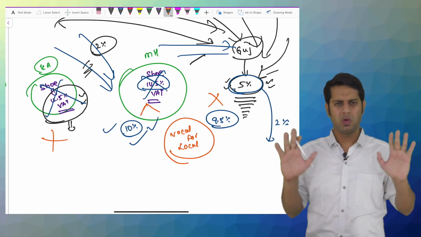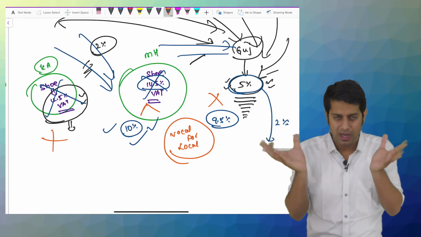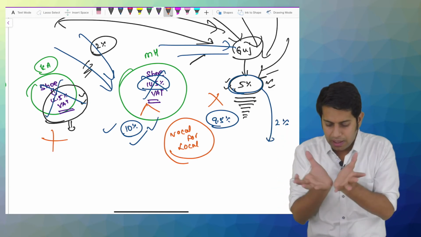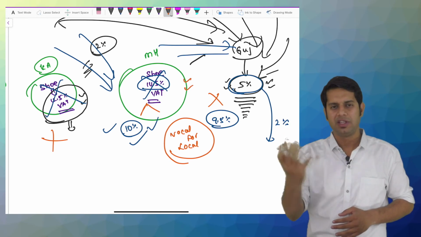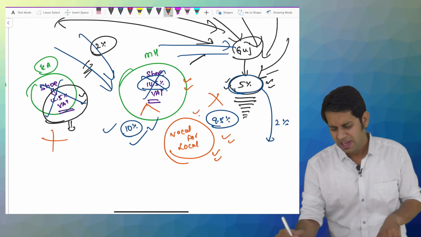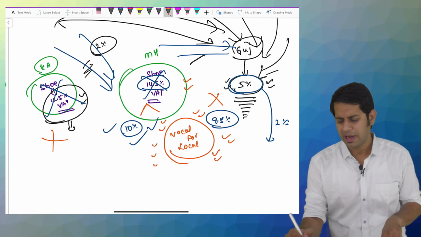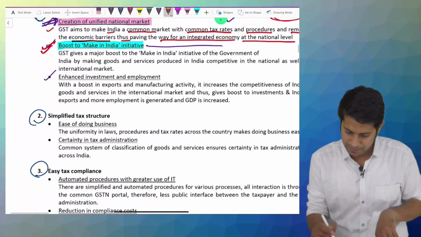Now there is a single tax throughout the country, a single compliance procedure, and a single type of laws around all the different states of the country. So any person can do manufacturing activity anywhere, and not only manufacturing, whatever activity he wants to do. It will now boost the Make in India initiative.